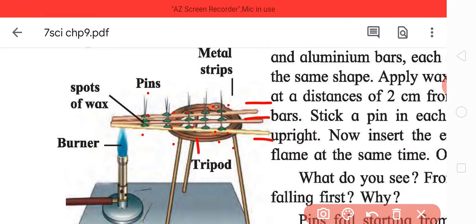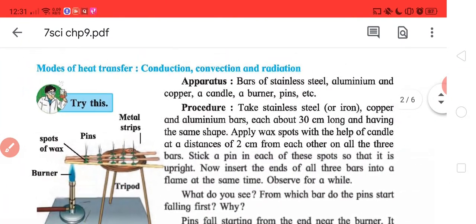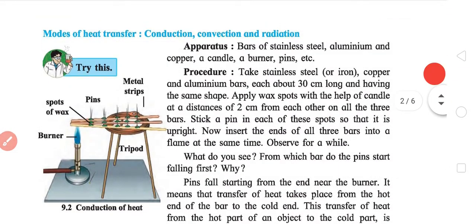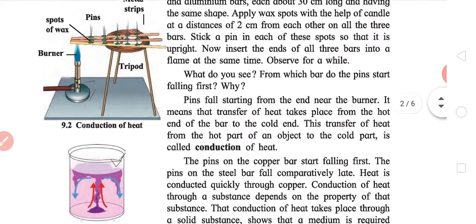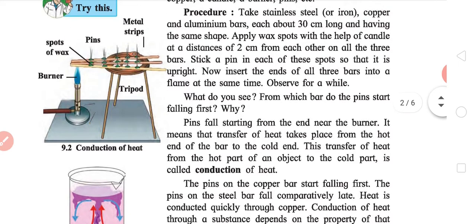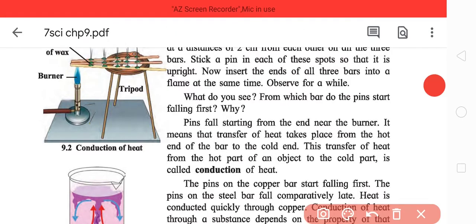Now take a burner and start heating it, and see when the wax starts to melt. Or you have attached pins. As the wax melts, the pin will fall down. You observe the pins start falling from the end near the burner.